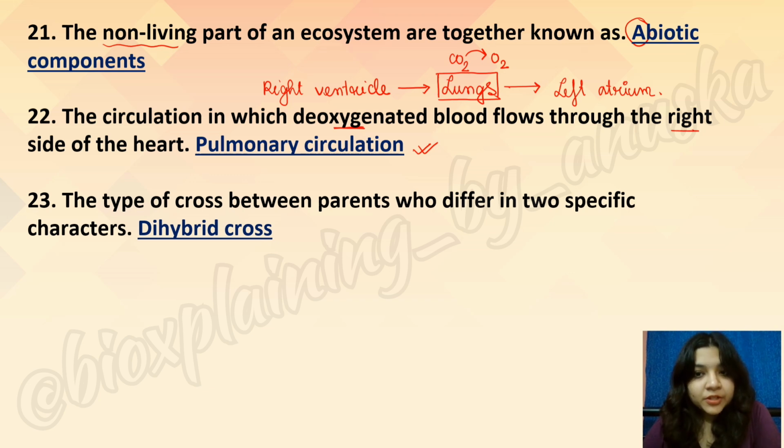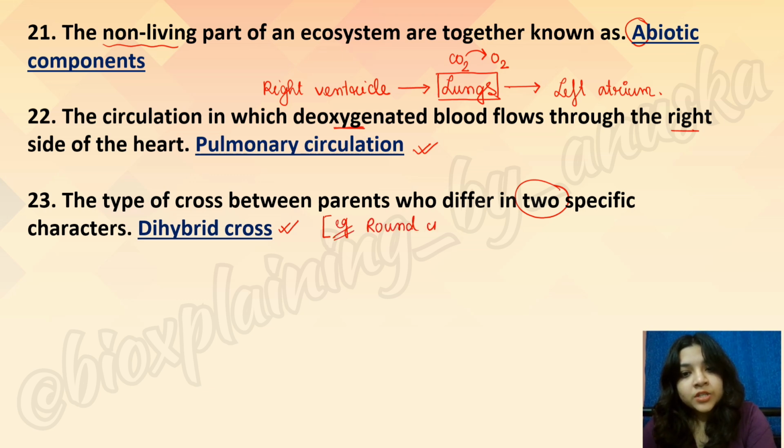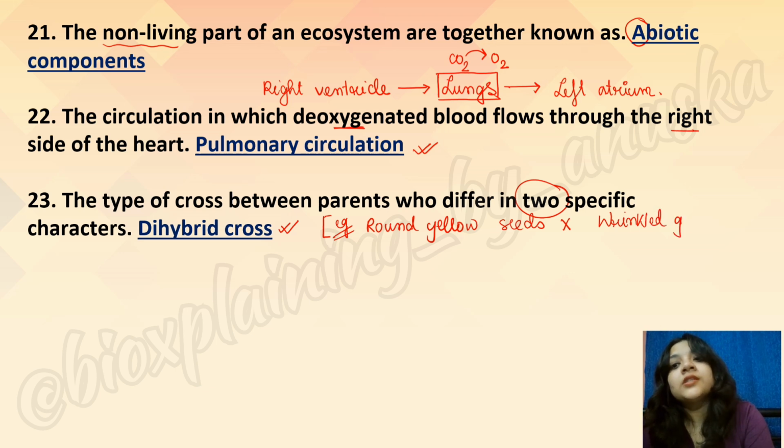Type of cross between parents who differ in two specific characters. Dihybrid cross. Two characters, so we can say that one character has one pair of traits, so that way you basically have two pairs of differing traits. Say for example, one plant can have round yellow seeds. Another plant can have wrinkled green seeds. So can you see they are basically differing in two aspects.